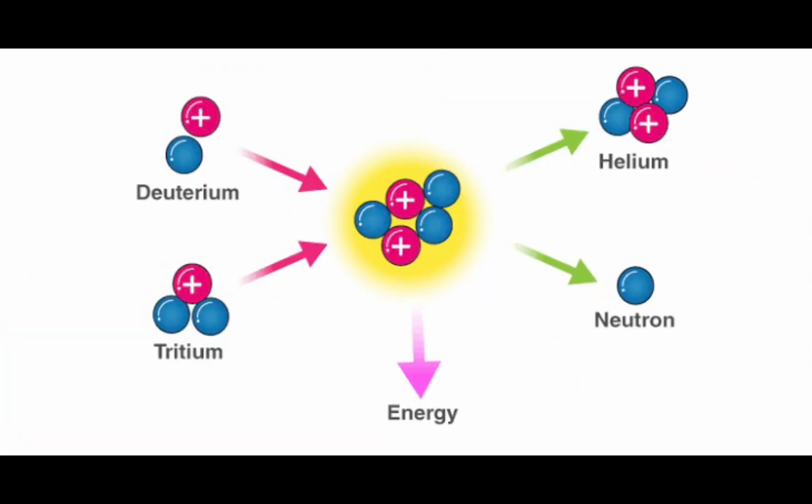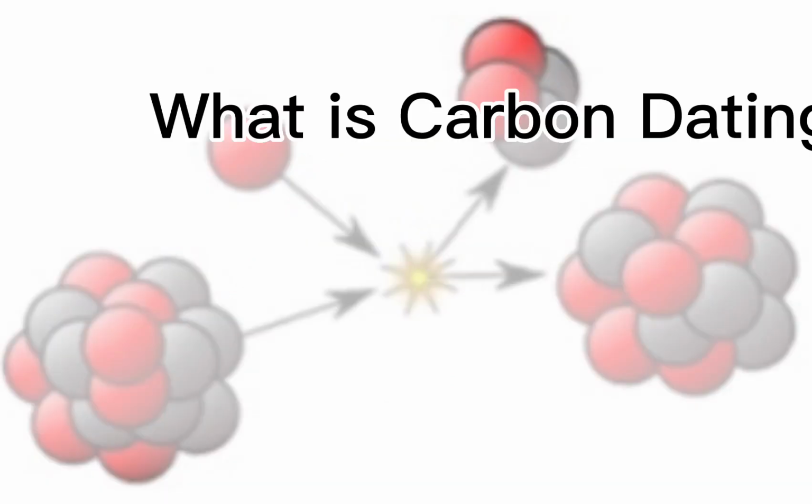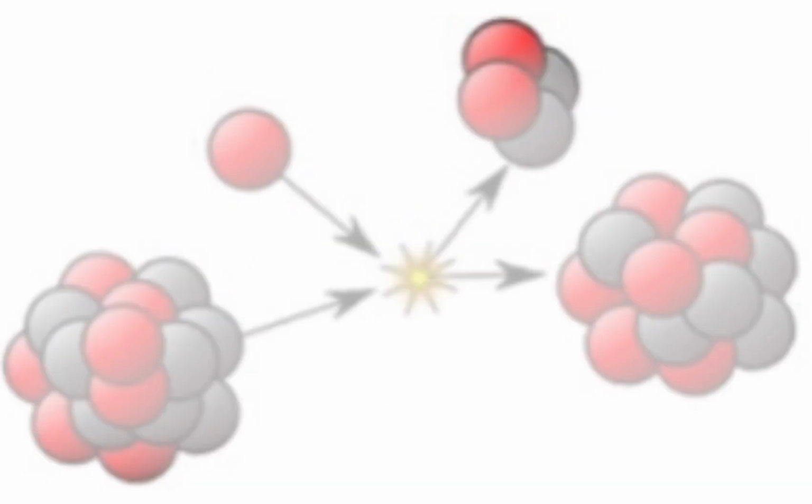When deuterium and tritium fuse together, their components are recombined to form a helium atom and a fast neutron. As the two heavy isotopes are recombined into a helium atom and a neutron, the leftover extra mass is transformed into kinetic energy.